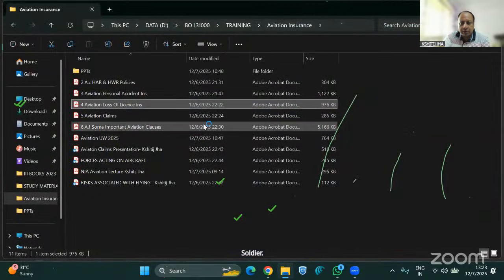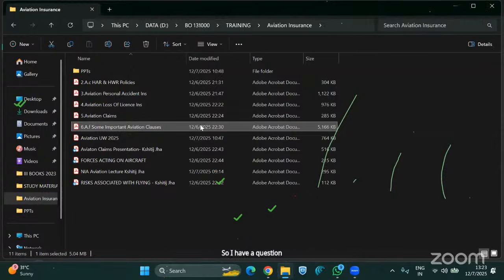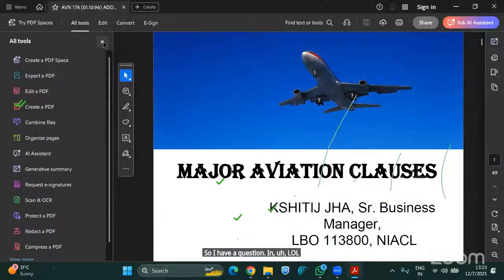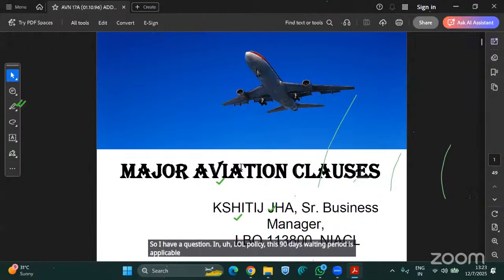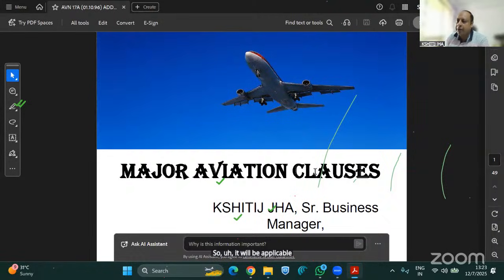And I will go through this last slide, which is very important. So I have a question. In the LOL policy, is this 90 days waiting period applicable for all policies, or will it be waived off in case of a continuous renewal? Sir, it will be applicable on every renewal. It's not like an STFI.